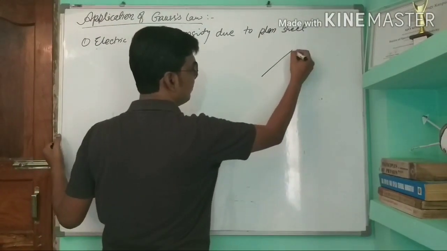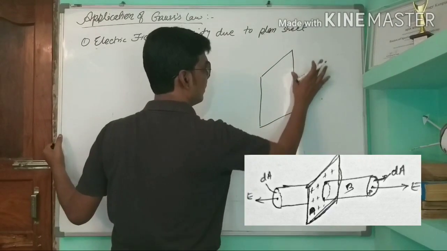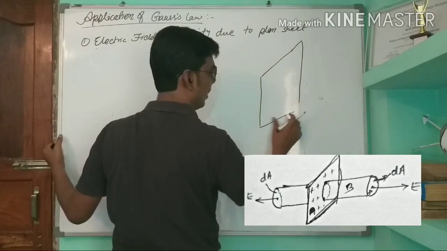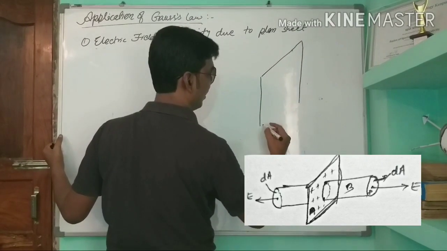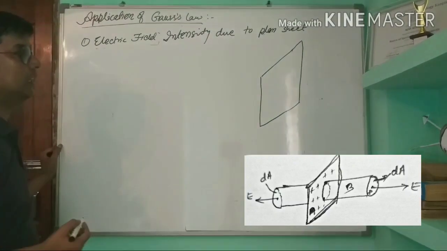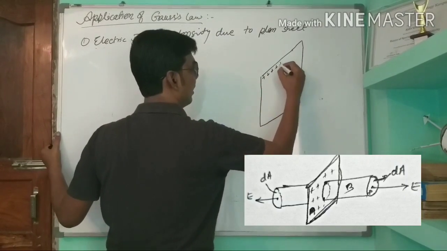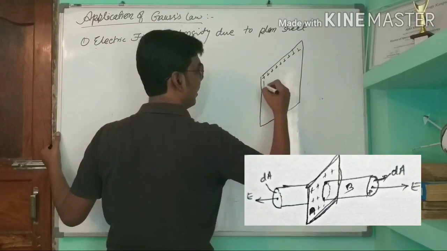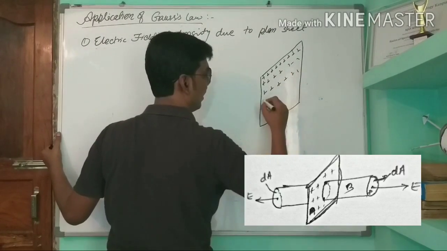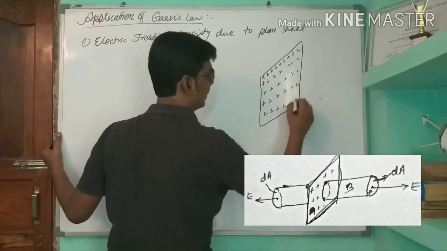Let us consider this is a plane sheet. Suppose this is a plane sheet and it is uniformly charged.